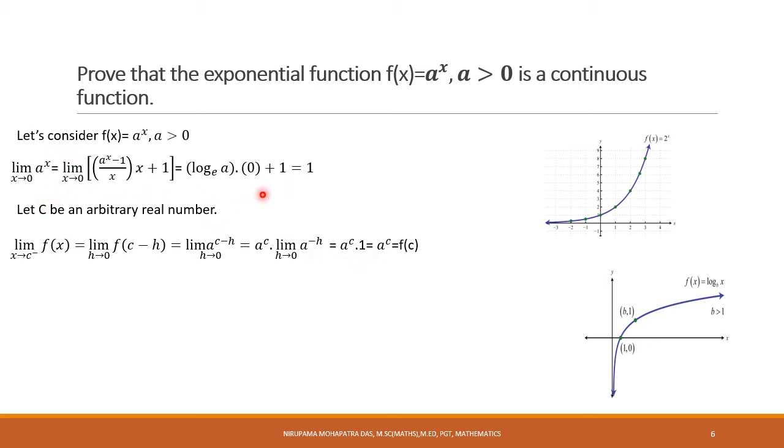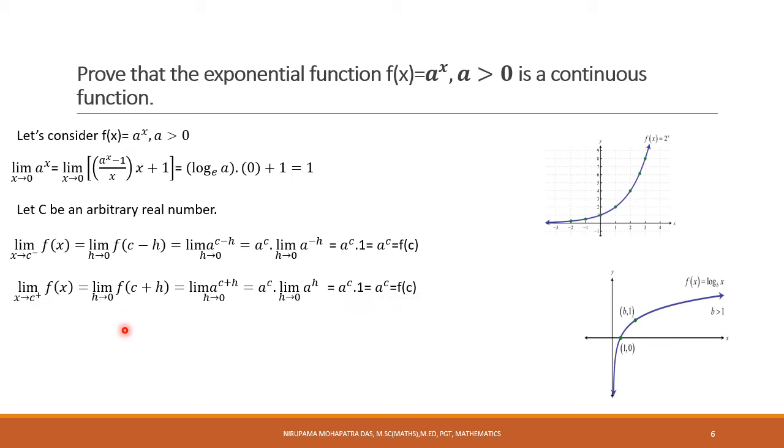Just now we have proved it. That is equal to f(c), right? So the left limit is f(c), and similarly the right limit: x approaches c plus of f(x) equals a to the power c into the limit as h approaches 0 of a to the power h, that is again a to the power c, f(c).